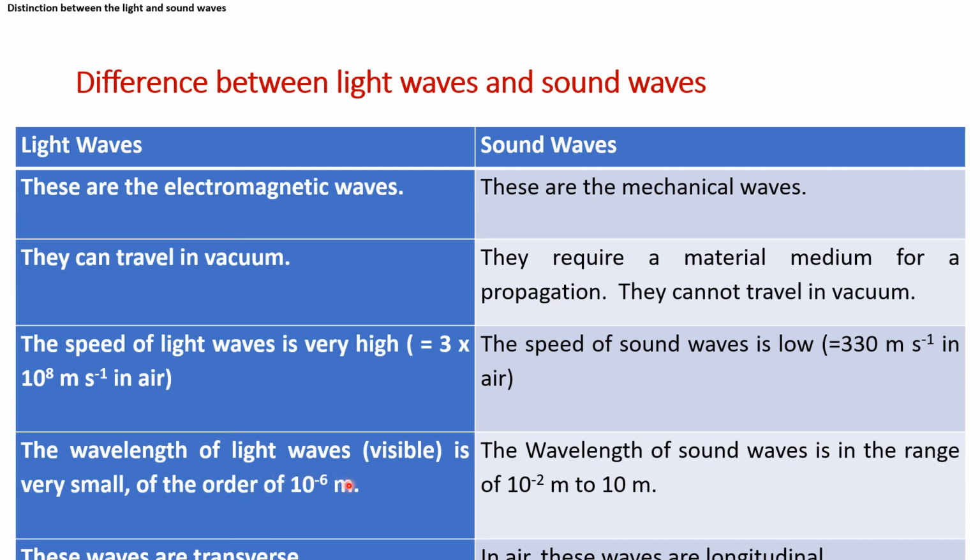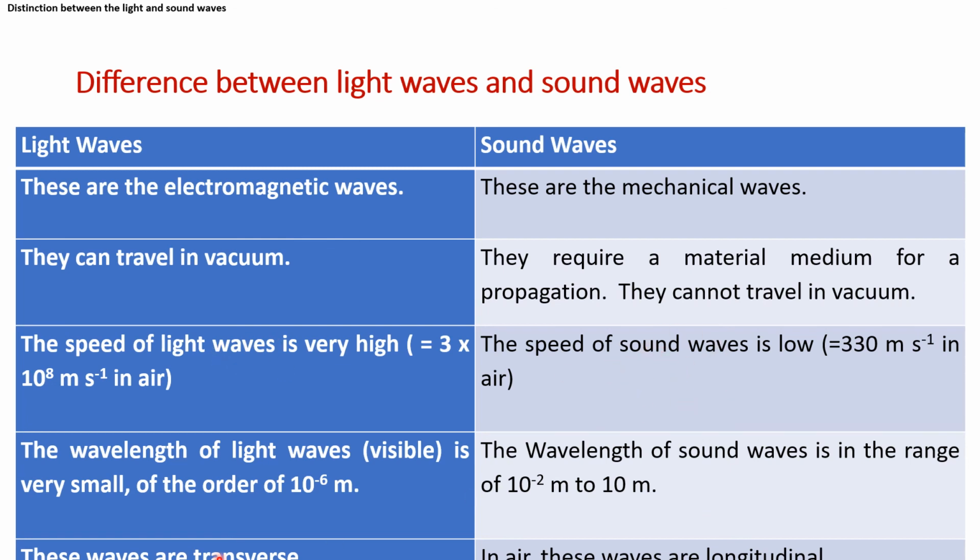Then the wavelength of light waves is very small, of the order of 10 to the power minus 6, while in the case of sound waves it is 10 to the power minus 2 to 10 meters. So wavelength is more and velocity is less in the case of sound waves.